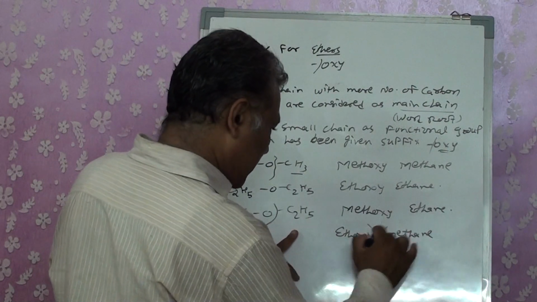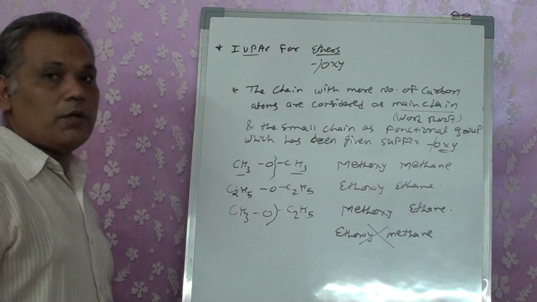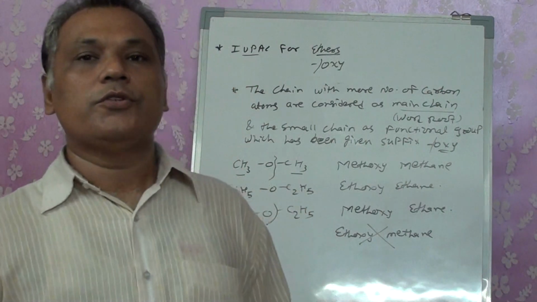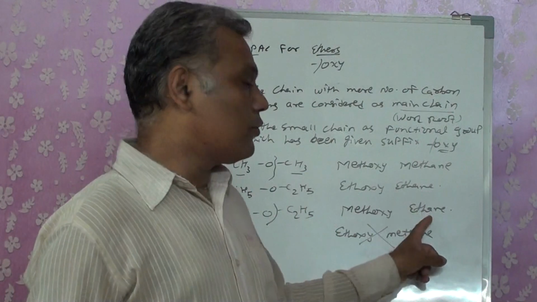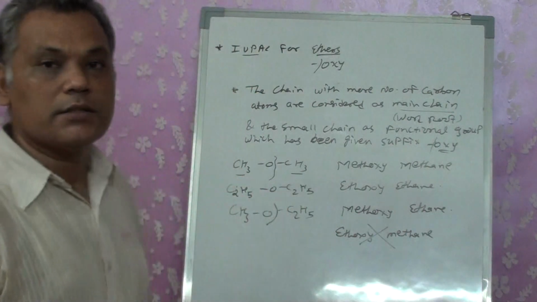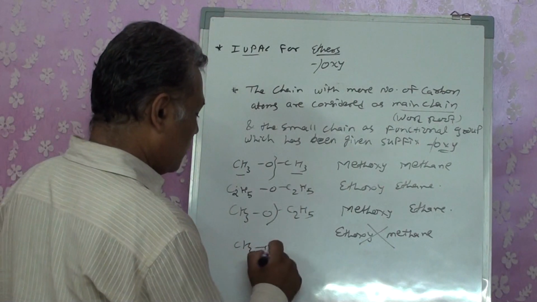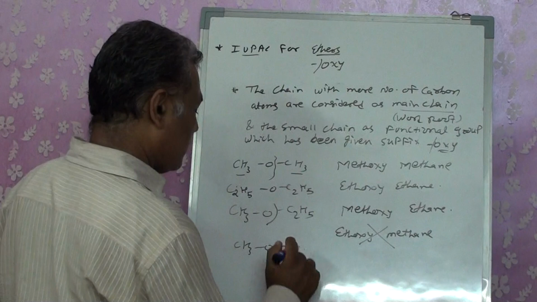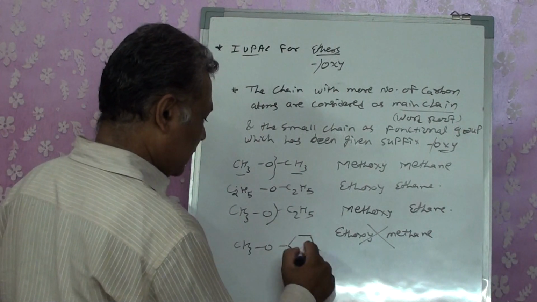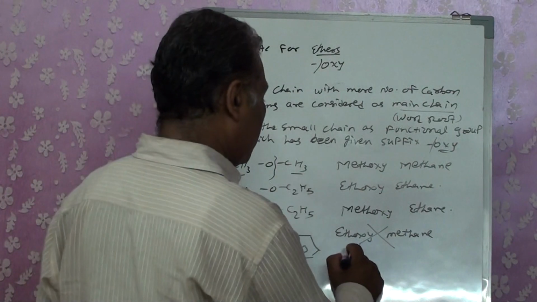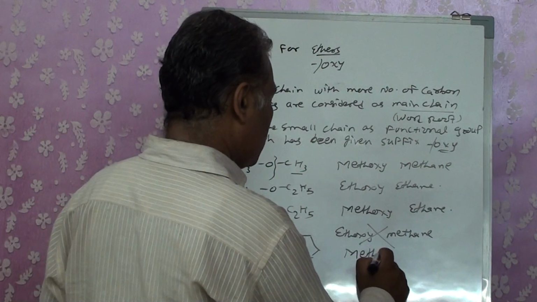then this is the wrong name, because the bigger chain I have to consider as the longest chain, as the word root. Because of it, I will have to take it as an alkane series, right? Similarly, suppose I have CH3O C6H5, that is a benzene, then what name will we get for this? Methoxybenzene.